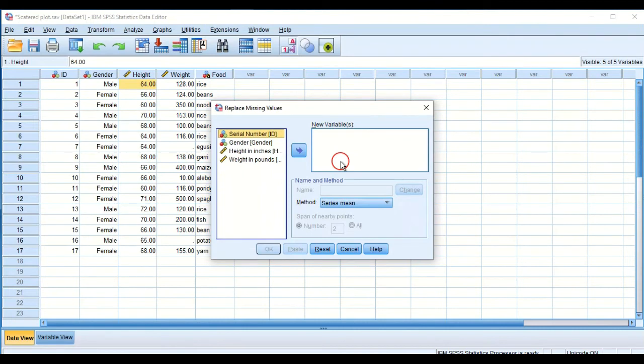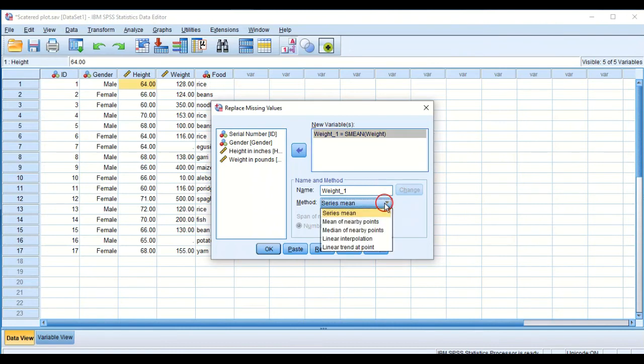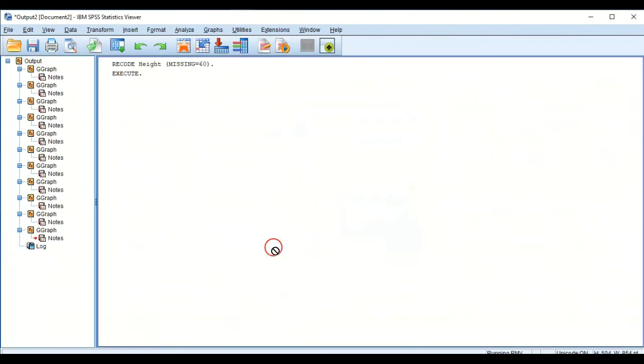Now we'll enter the name for the new variable, and we can just use weight. Now we'll choose series mean, which is already chosen as the default. There are other options, but series mean is what we'll use here. Then we'll click OK.